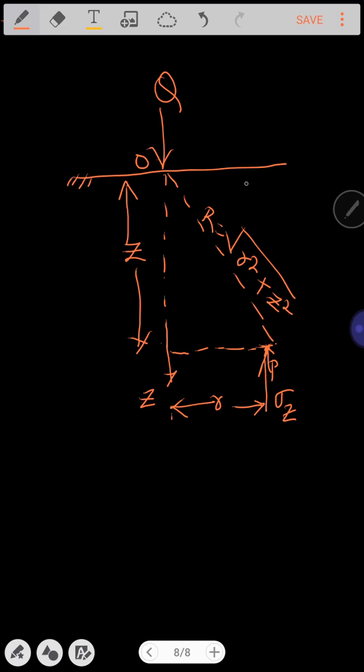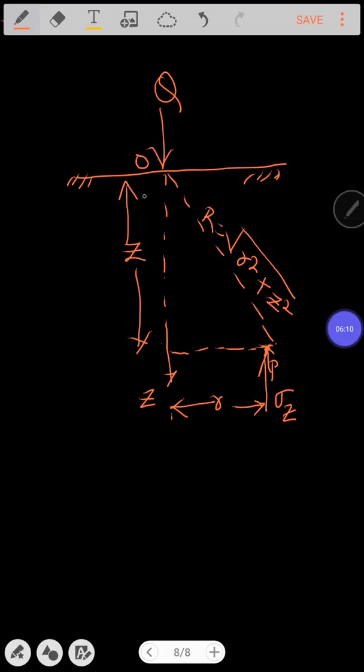A semi-infinite solid is one bounded on one side by the horizontal surface. If you consider the whole soil mass, the stress can be acting